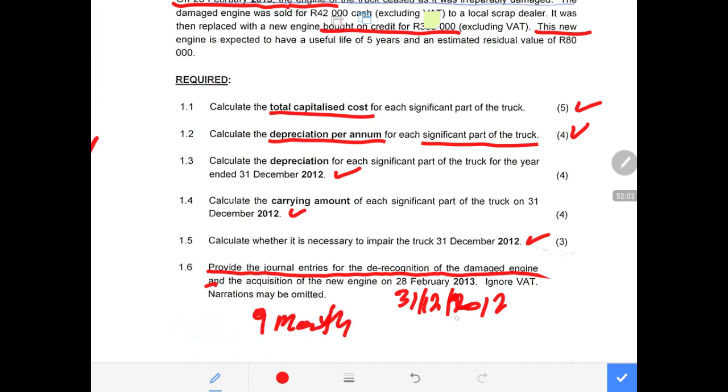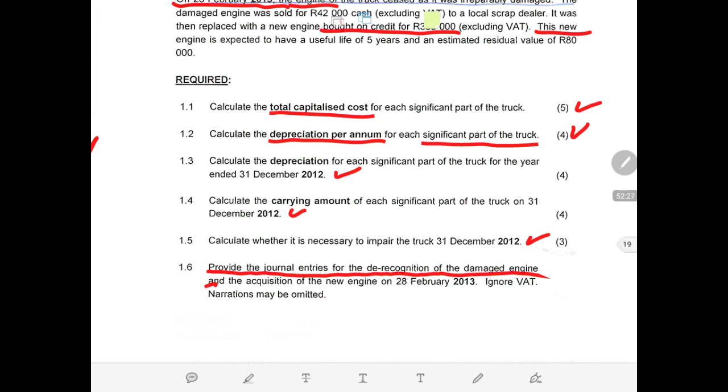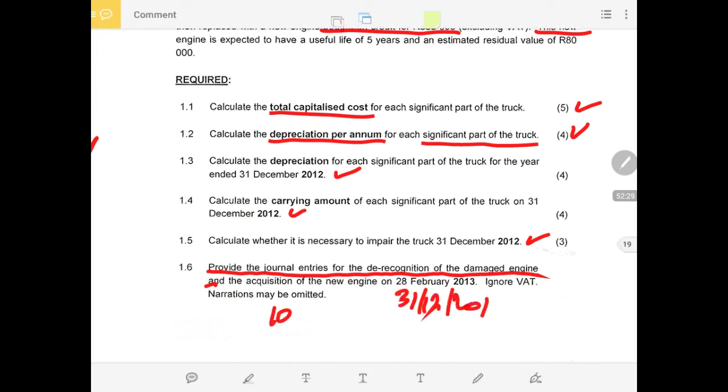So depreciation by December for this new engine, where we are counting from March: March, April, May, June, July, August, September, October, November. Also it will be 10 months in fact, not 9 months. I think I said 9 previously. So it is 10 months upwards. So depreciation will be for 10 months for the new engine, the current year. Then you record the depreciation for that, where the question requires you to do so.